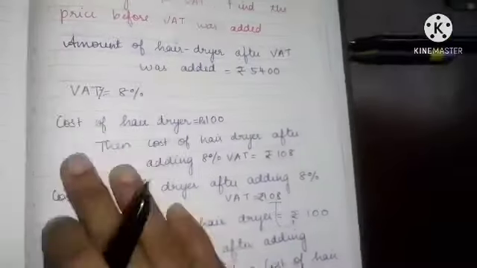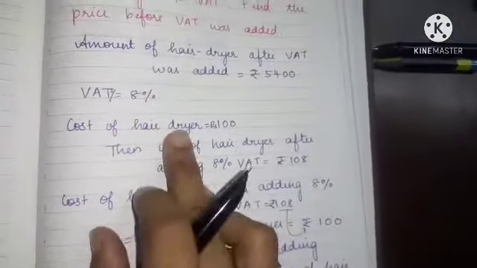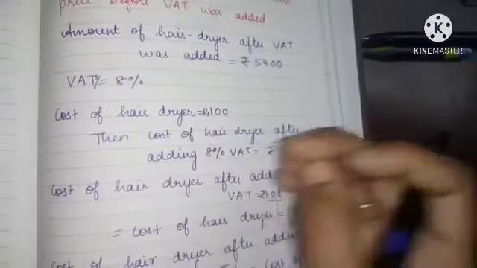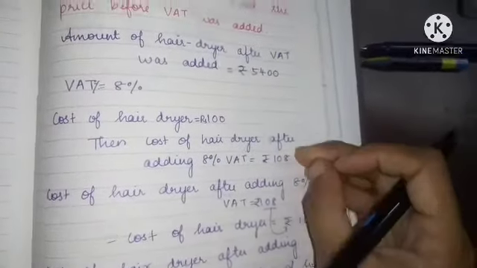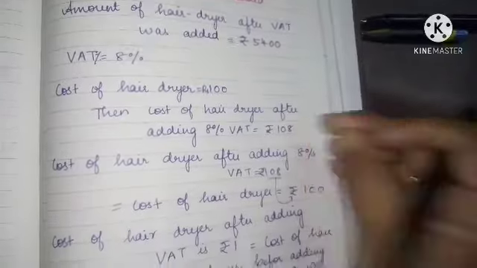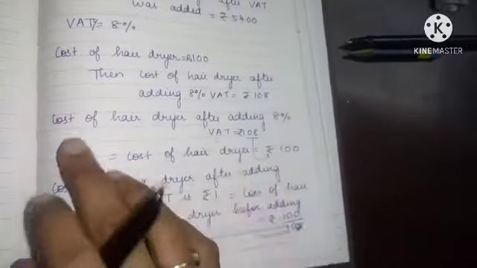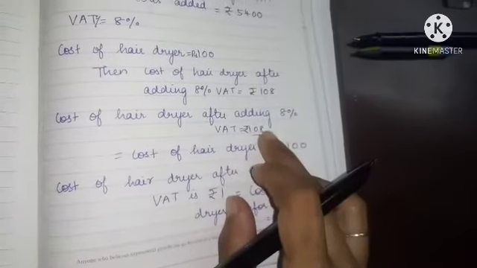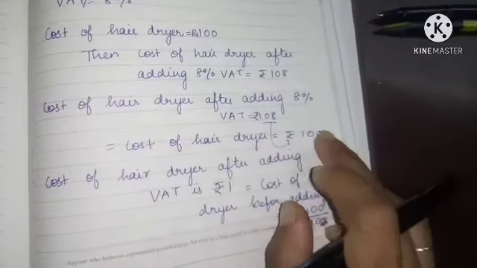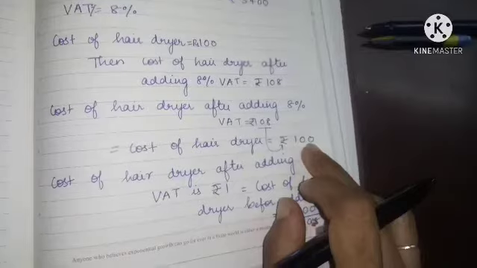Understood? So listen children, the main thing is that the cost of the hair dryer will be 100 rupees, but after adding the VAT it will become 108 rupees. Next, I am writing it in exchanged manner. When it is 108 rupees after adding VAT, the actual cost of the hair dryer will be 100 rupees.